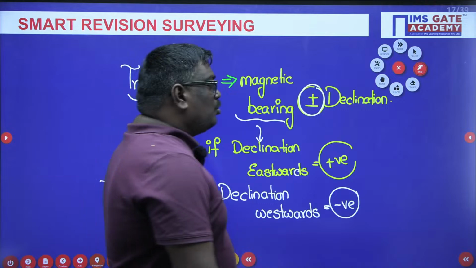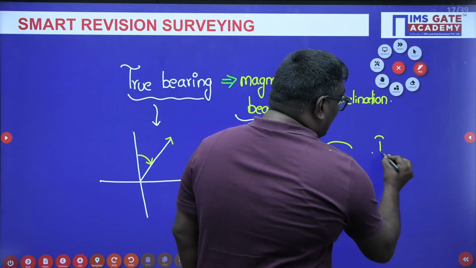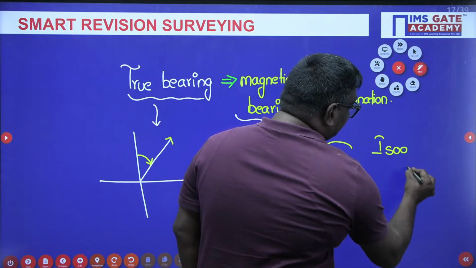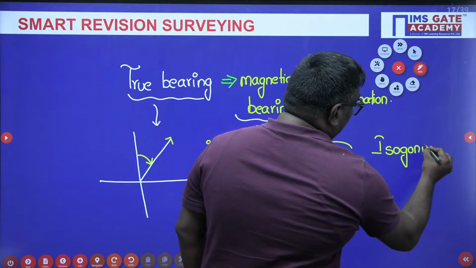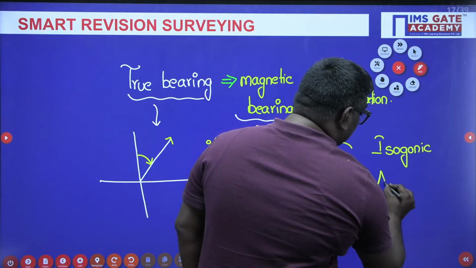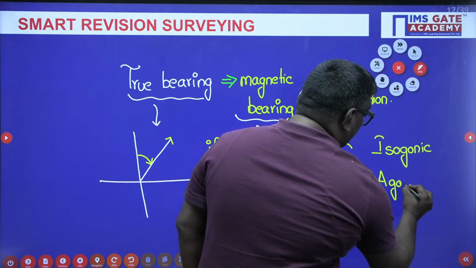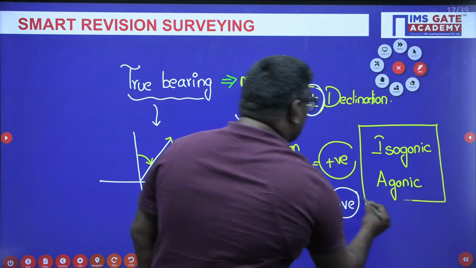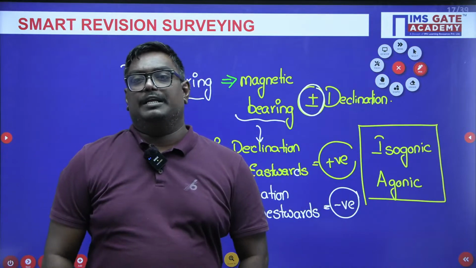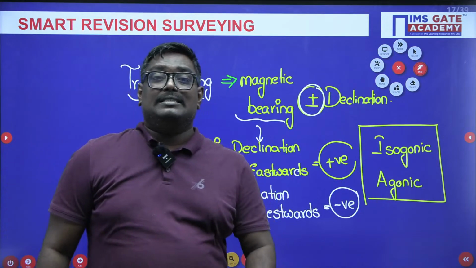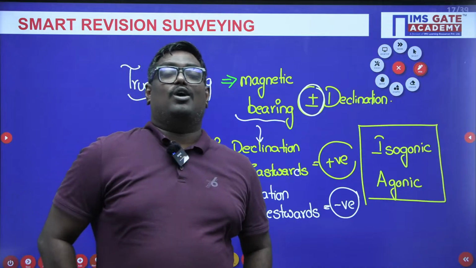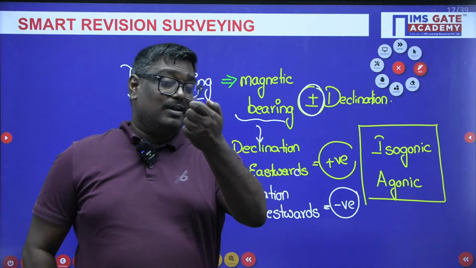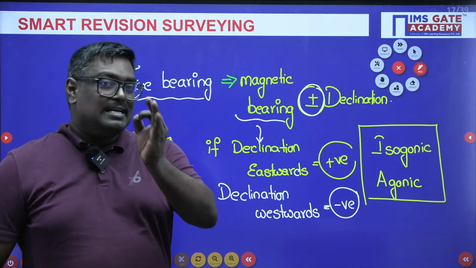Now here we have two lines. One is called isogonic line, and another is called agonic line. We have two terms, and there can be multiple select questions on them. Isogonic means a line joining points of the same declination. Whenever the word iso comes, it means same.